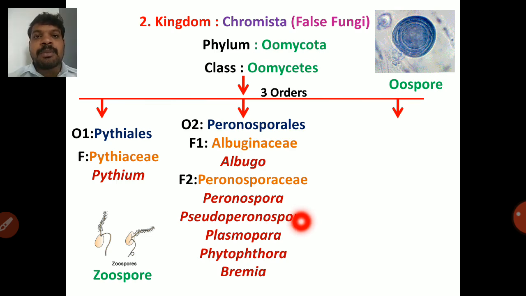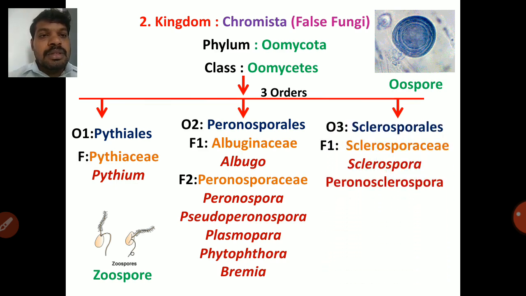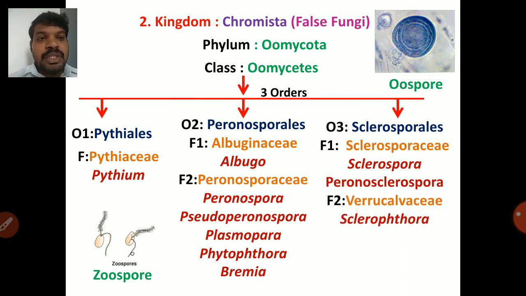And Phytophthora is one of the important pathogens, the historical pathogen which caused the Irish famine. So late blight of potato. Next one is Bremia. So the third order is Sclerosporales, which contains Sclerospora and Peronosclerospora under family 1, Sclerosporaceae. Family 2 is Verrucalvaceae, which contains Sclerophthora, which produces downy mildew of maize.